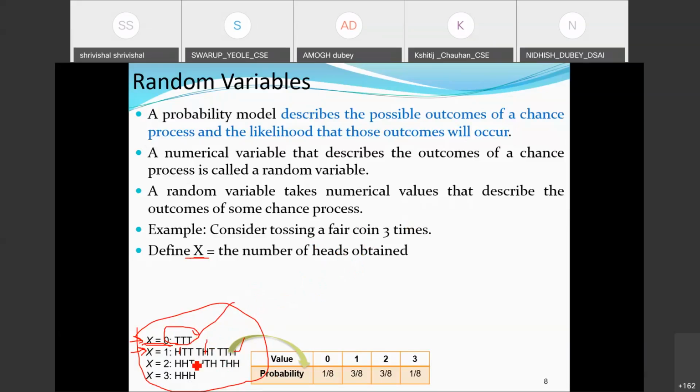Second, in case of x is equal to 1, this is 3 by 8. Similarly, for x is equal to 2, this is 3 by 8, and when all 3 are heads, then it is again 1 by 8. How do we calculate it? These are the values written at this stage. This is linked with this one, and from this we come to this stage.